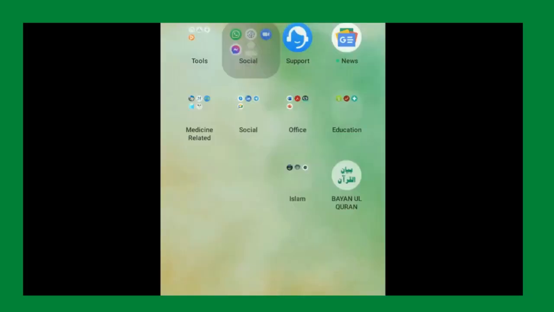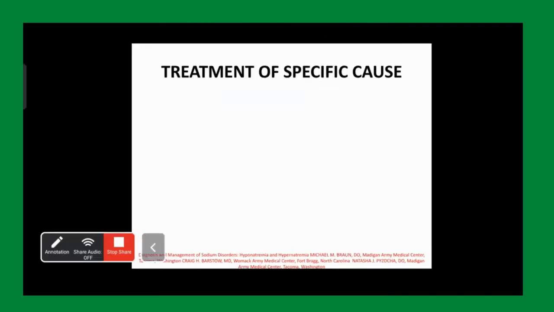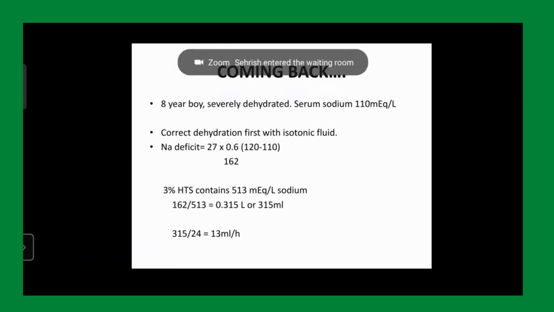Depending on what the symptoms are, if you are following the algorithm I showed first, you are giving 2 ml per kg of hypertonic saline instantly. This will raise your serum sodium by 3 to 5 milliequivalents. If you have achieved the goal of 5 milliequivalents for that day and your patient is now symptom free, you will observe. Depending on the situation of the patient. This is for the matter of learning. Patients don't come by presentation. They behave differently every time.